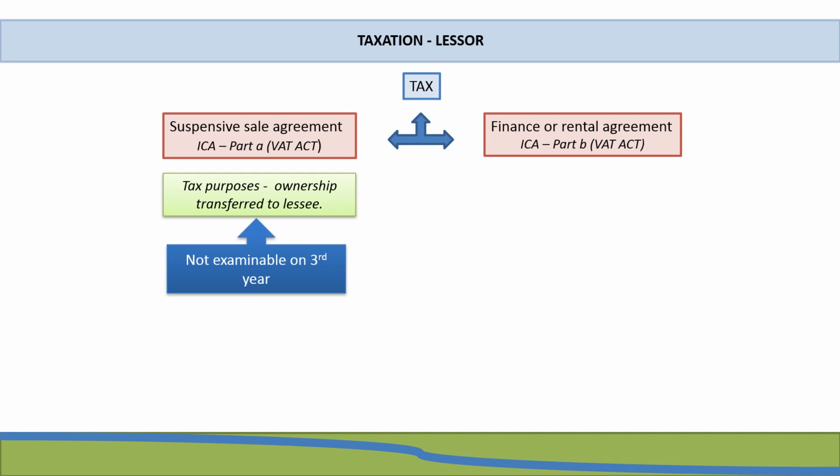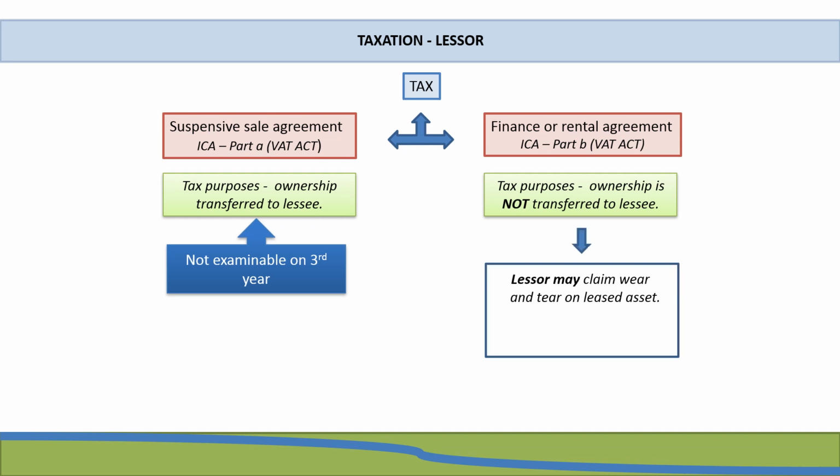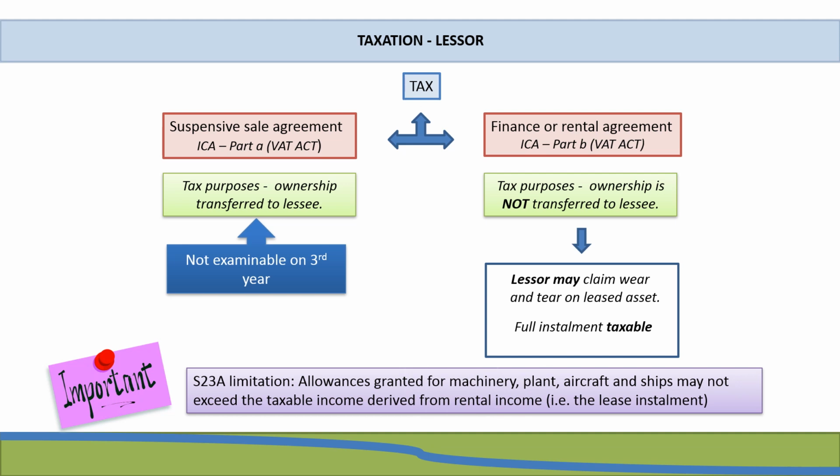When dealing with a finance or rental agreement, for tax purposes, ownership is not transferred to the lessee, and therefore the lessee may claim wear and tear allowances on the leased asset as if they are the owner of that asset. The lessor will be taxed on the full installment, in other words, interest and capital that is due and payable. And then very important to note, there is a Section 23A limitation.